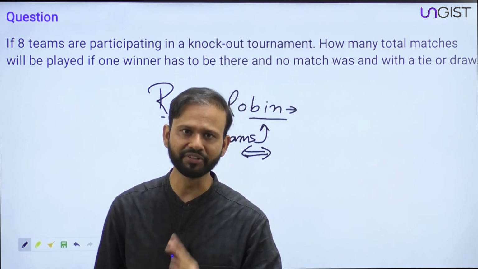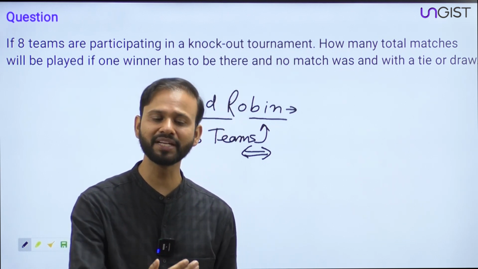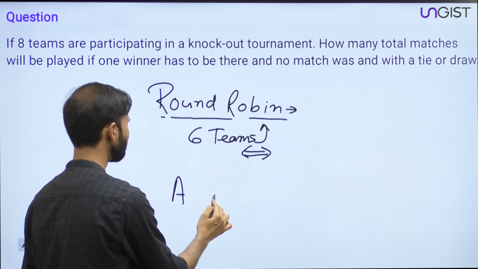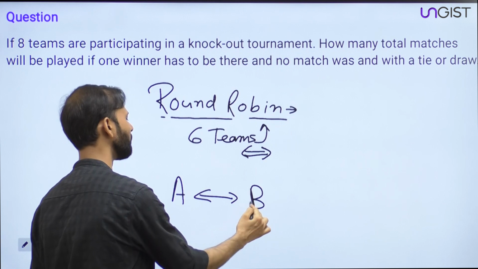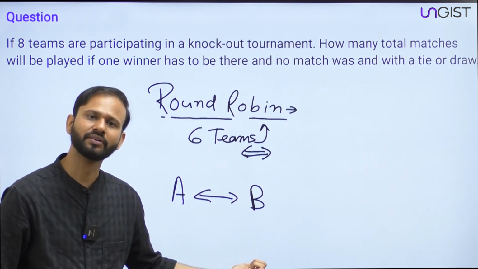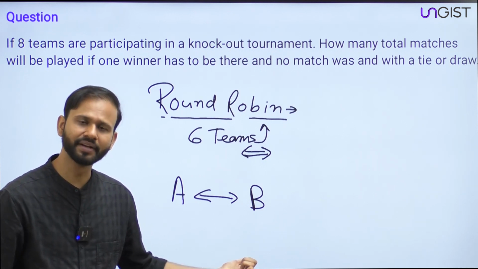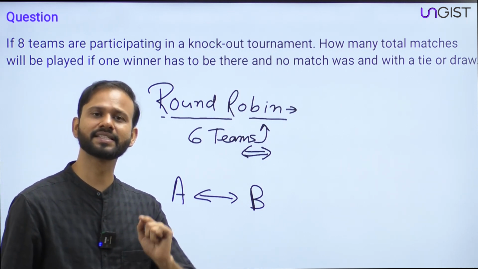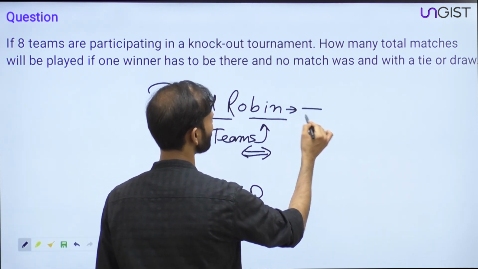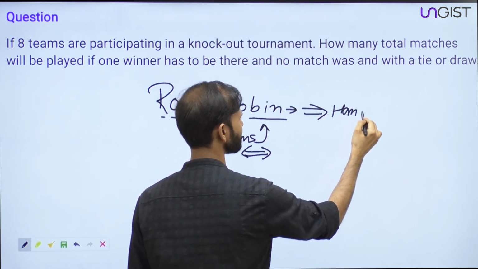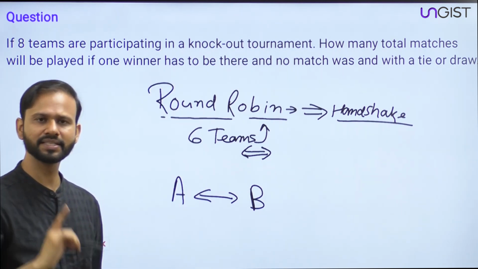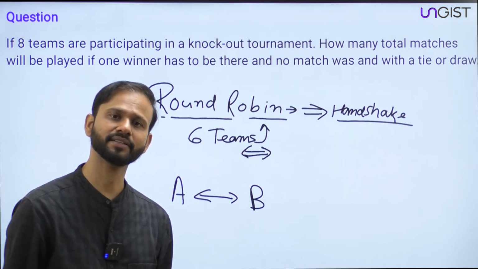If I'm shaking hands with you, it is fine. Or if I'm playing chess with you. So if A and B are playing a match between them, then obviously one match is there, and that match is counting for both of them. Okay, so round robin is exactly the same as handshake, right everyone? Round robin is exactly the same as the handshake case, fine.